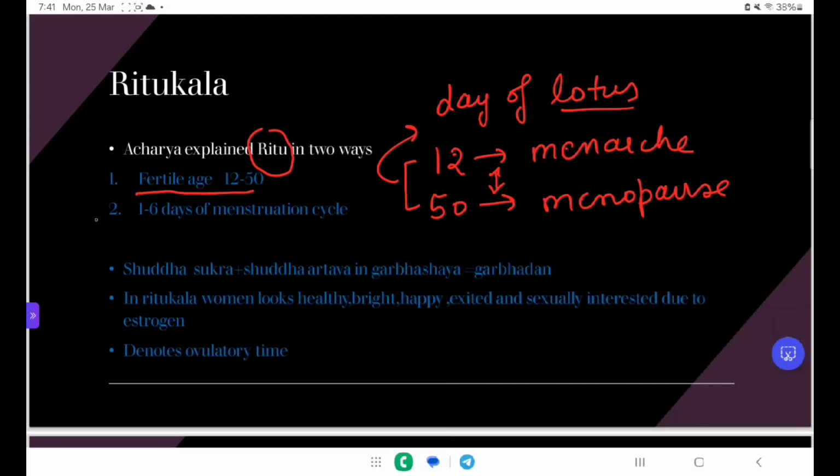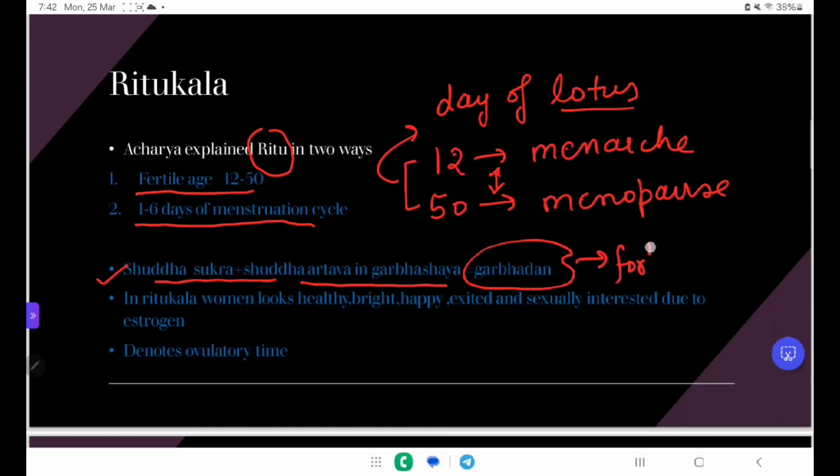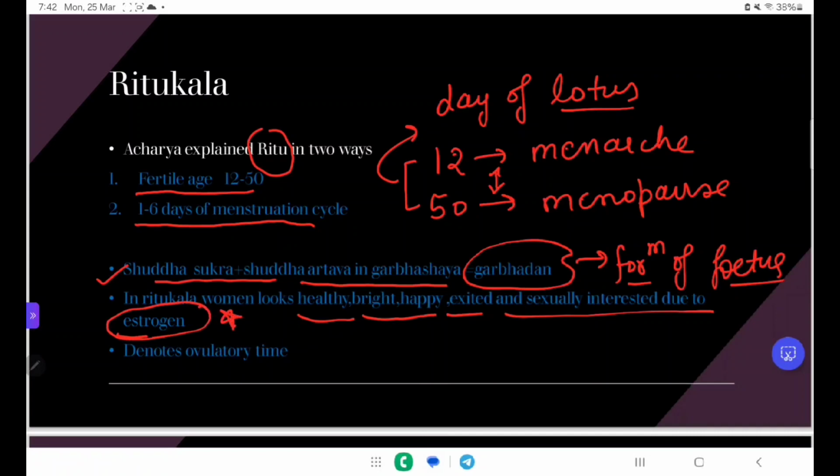Second, it is considered with the menstrual cycle. Which phase of the menstrual cycle? Before ovulation up to ovulation. When Shuddha Shukra and Shuddha Artava meet in the Garbhashaya, they form the Garbhadana, because Garbhadana means the formation of the fetus. And when will the formation happen? When the ovum and sperm meet. In Ritu Kala the woman looks healthy, bright, happy, excited and sexually interested due to the release of estrogen.